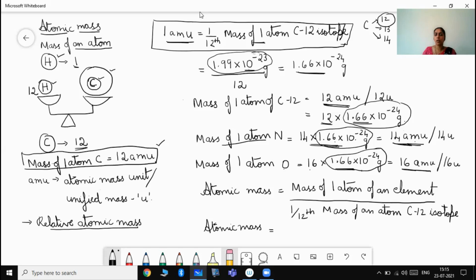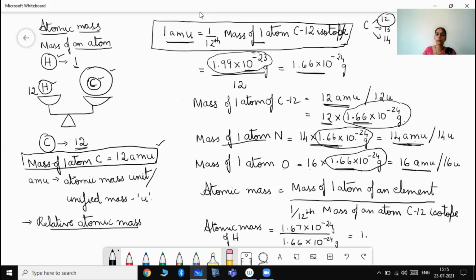So the atomic mass of hydrogen, in case you are calculating: the mass of one atom of hydrogen is found to be 1.6736 or some value into 10 to the power of minus 24, divided by 1/12 mass, which is found to be 1.66 into 10 to the power of minus 24, both of which are in gram.